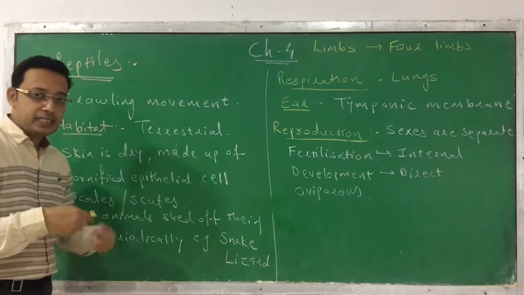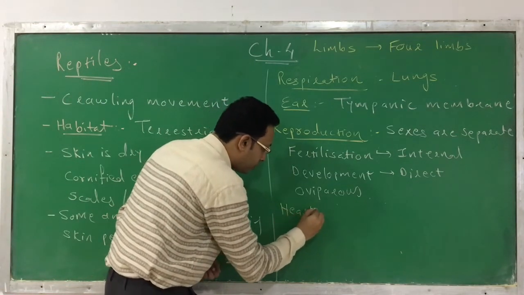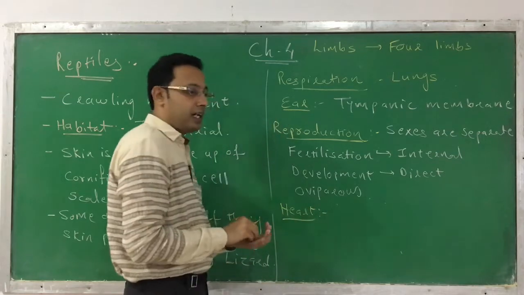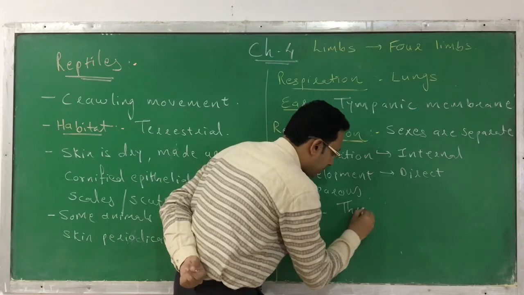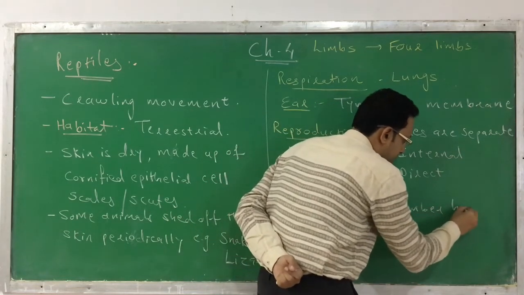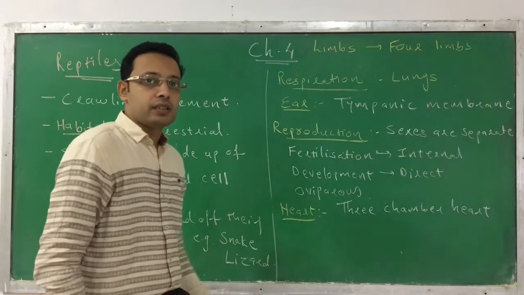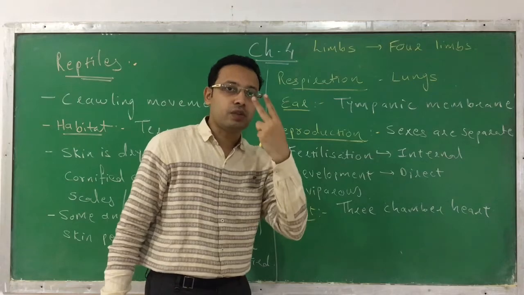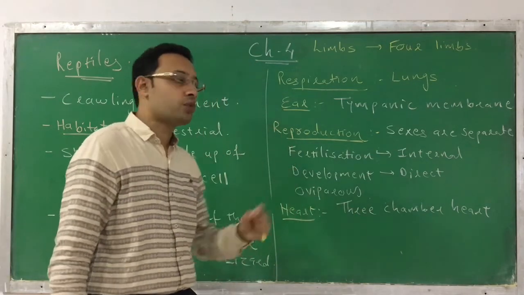Next, when we talk about the heart and circulatory system, they have a closed circulatory system, and like an amphibian, they have a 3-chambered heart. How many chambers? 3 chambers, which consist of 2 auricles and 1 ventricle. So a 3-chamber heart is observed in reptiles.